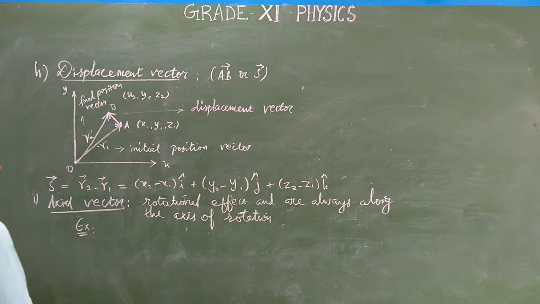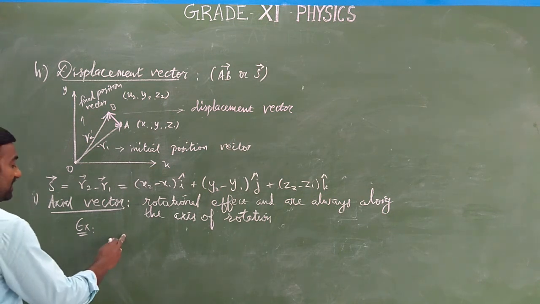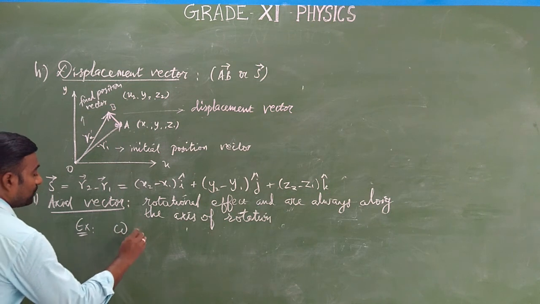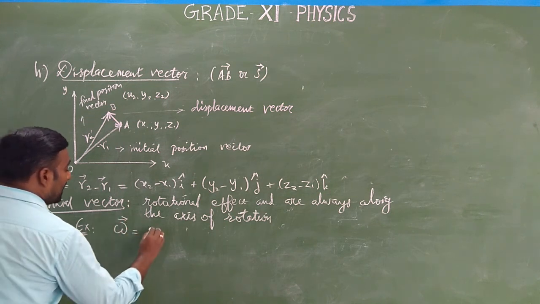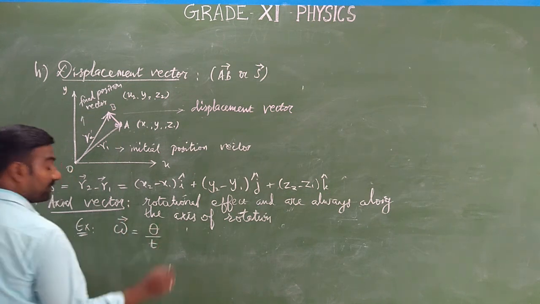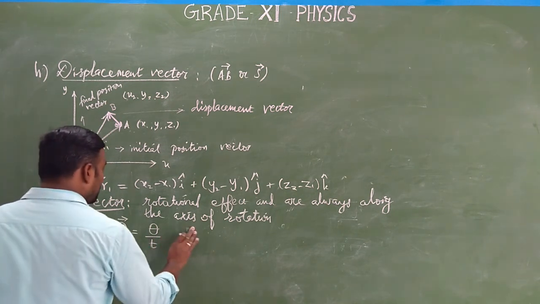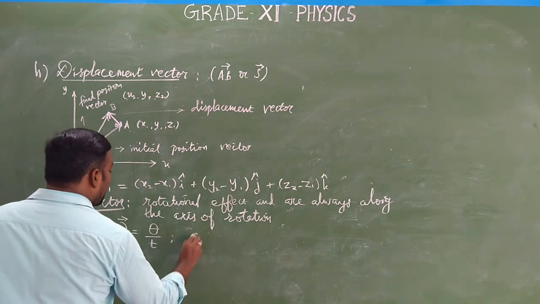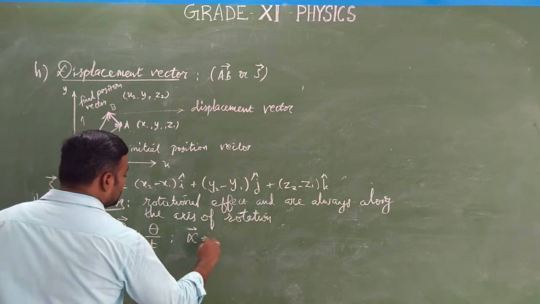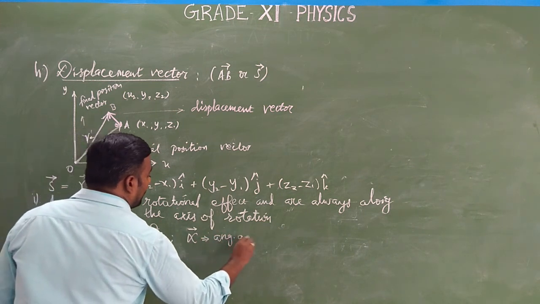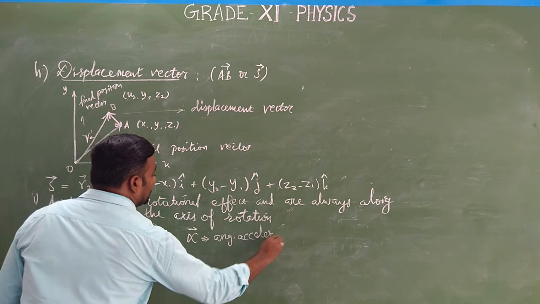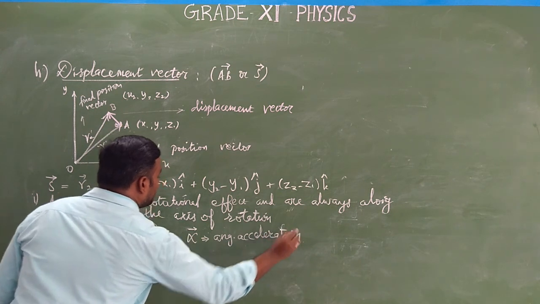One is angular velocity. We know the linear velocity, but the angular velocity omega is equal to angular displacement by time. Similarly, this is angular acceleration, which is also a type of vector.